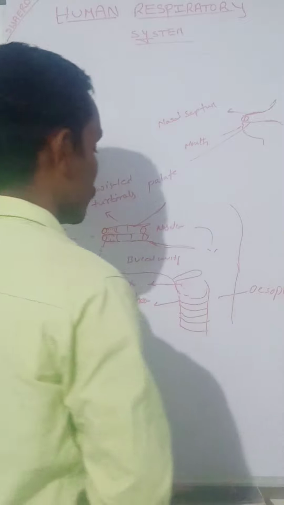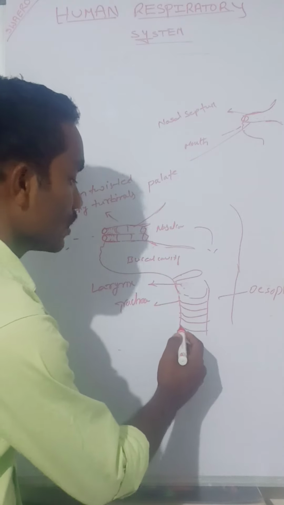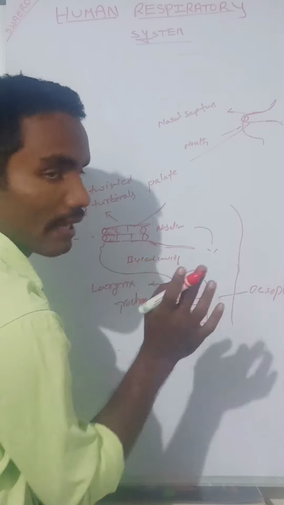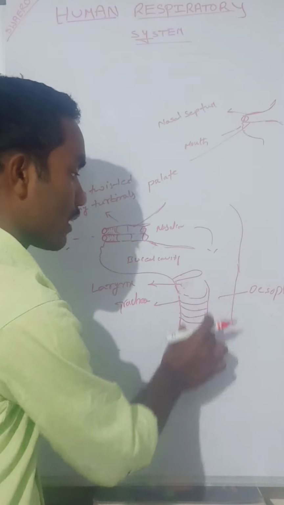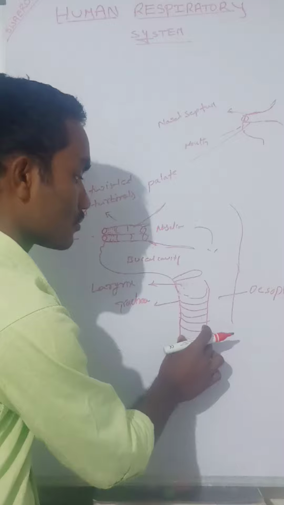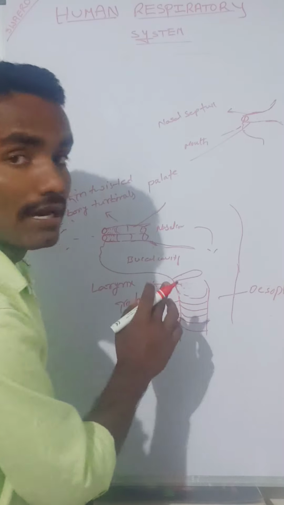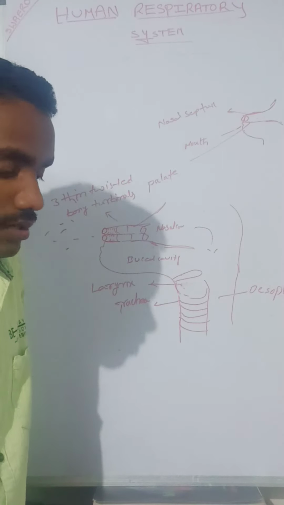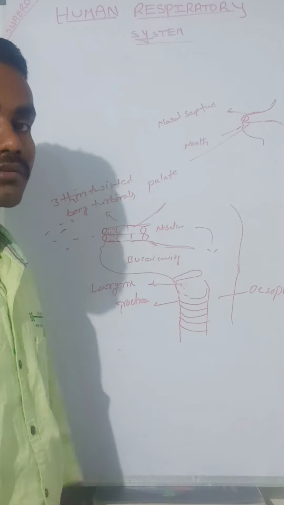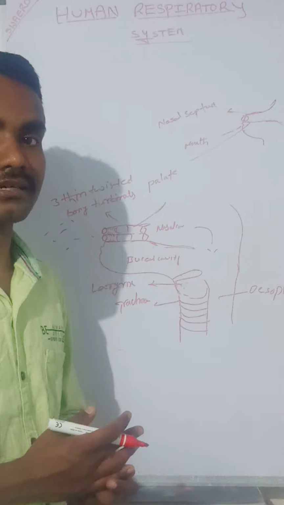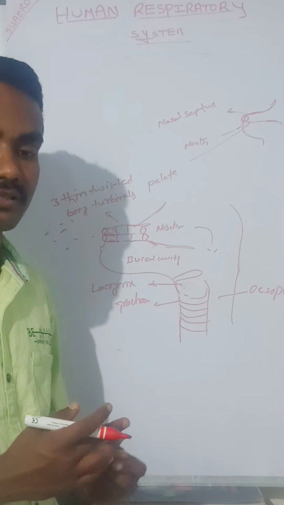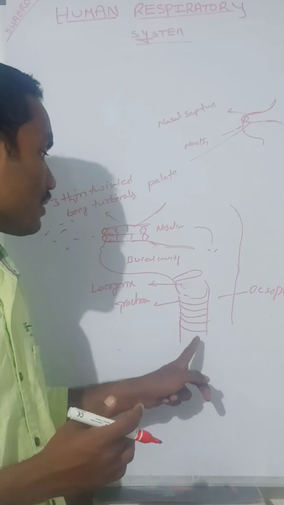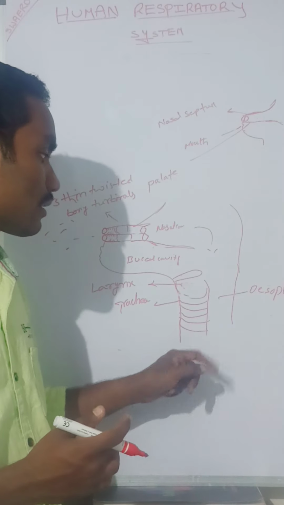Now the trachea is supported by C-shaped cartilaginous rings. We have already discussed the larynx; the larynx is completed. Now the trachea is supported by C-shaped cartilaginous rings. We studied cartilage in the lower classes. There are three types: hyaline, elastic, and fibrous cartilage. These come under the hyaline cartilage.